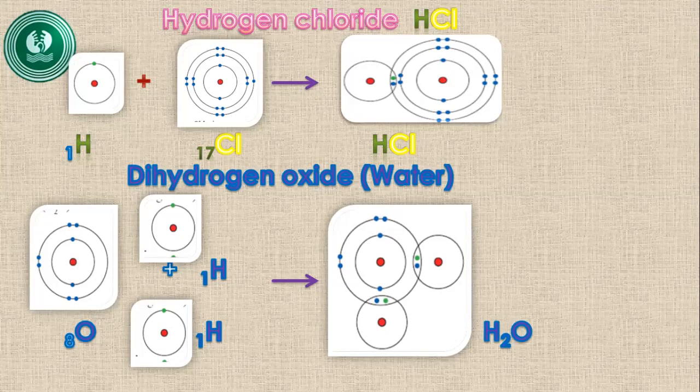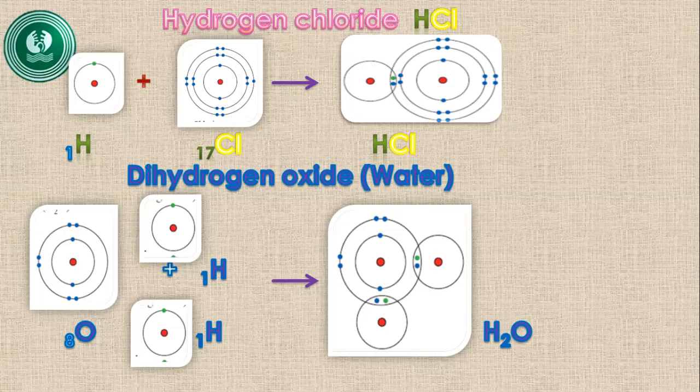So they form 1 covalent bond, and they are no longer a hydrogen atom and a chlorine atom. Now they are a hydrogen chloride molecule.